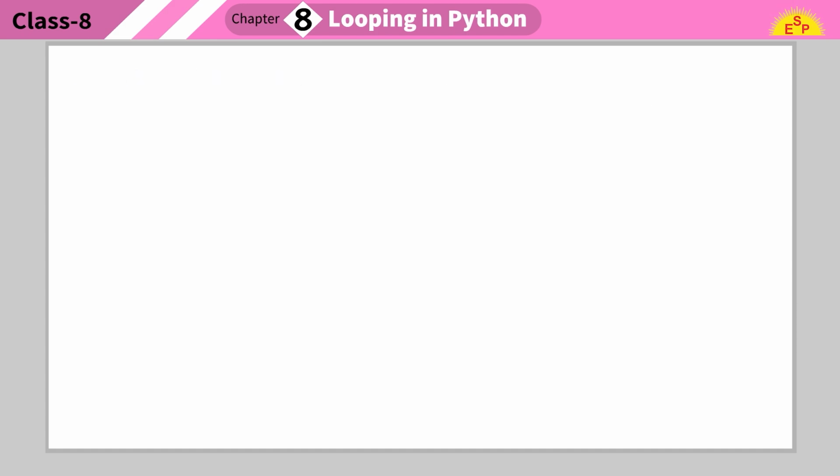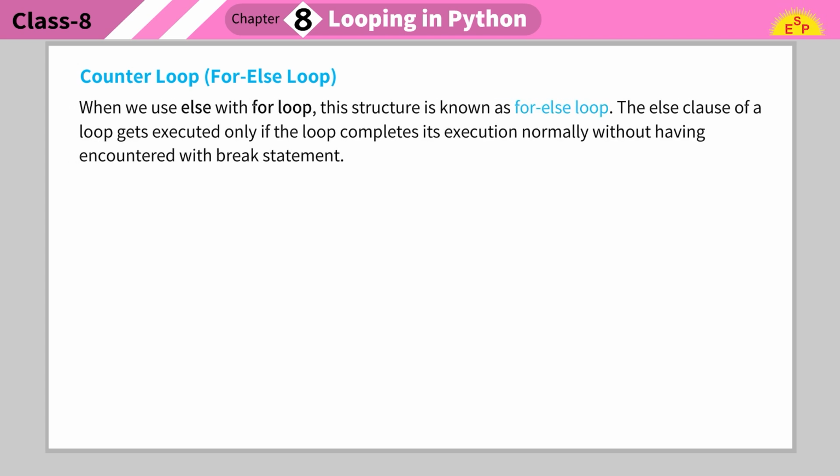Counter loop: for else loop. When we use else with for loop, this structure is known as for else loop.